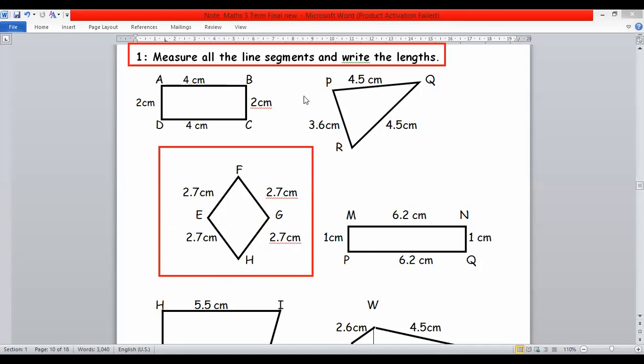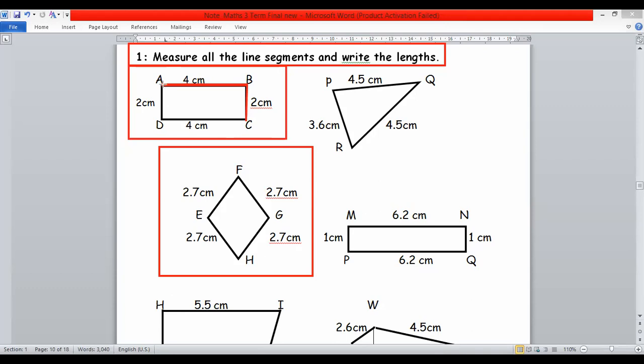So the first shape is a rectangle. The name of this rectangle is ABCD. You have to put your scale here, and you will find 4 centimeters length here. After that, you put your scale here, it will be 2 centimeters.